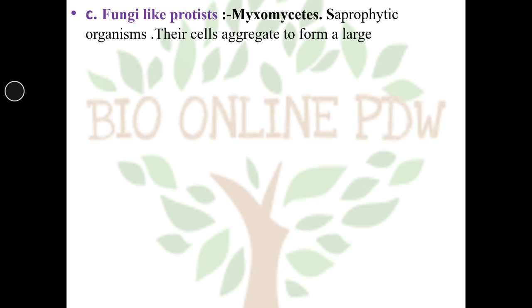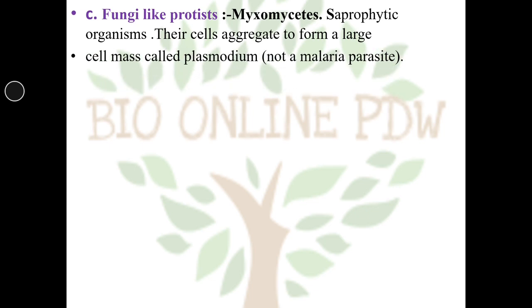Then the fungus-like protists, commonly called myxomycetes. They are saprophytic organisms. They grow on dead and decaying organisms, so they are called saprophytic. Their cells aggregate to form a large cell mass called a plasmodium. The name is the same as the malarial parasite, but this plasmodium is different.